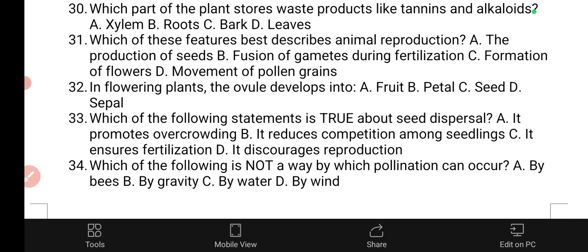Number 33, which of the following statements is true about seed dispersal? It promotes overcrowding, no. It reduces competition among seedlings, no. It ensures fertilization.